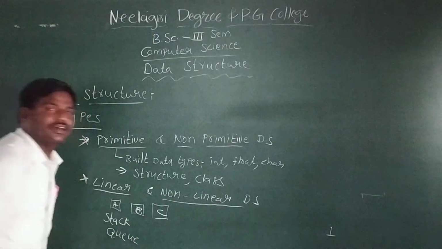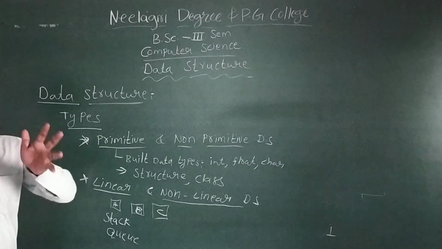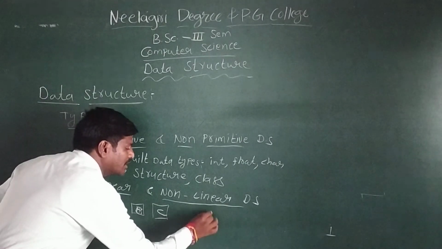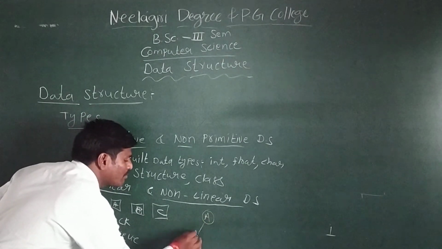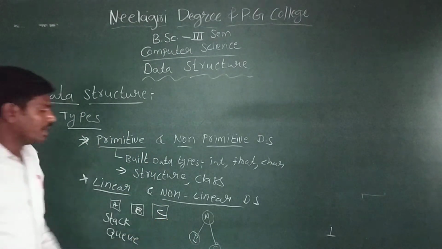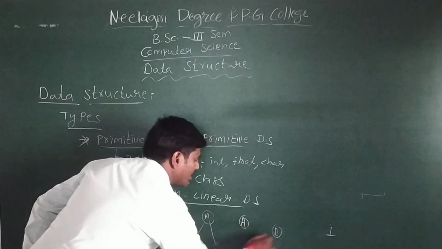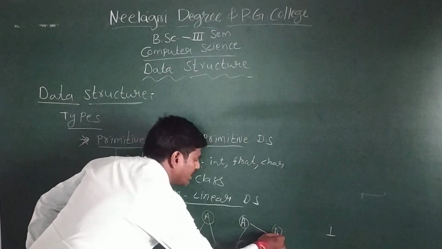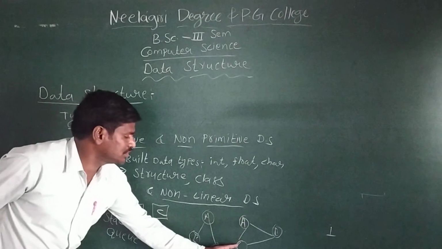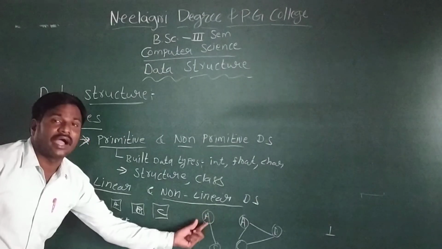Next, non-linear data structure. In a non-linear data structure, the data is arranged in a random manner, not a sequential manner. The data can be arranged either in hierarchical order or in a network model. Just like cell phone towers: this is one tower, this is one tower, and these two towers may be equal. But this is a hierarchical manner.